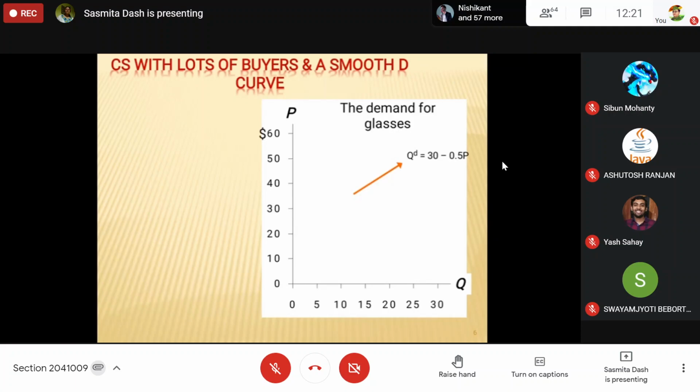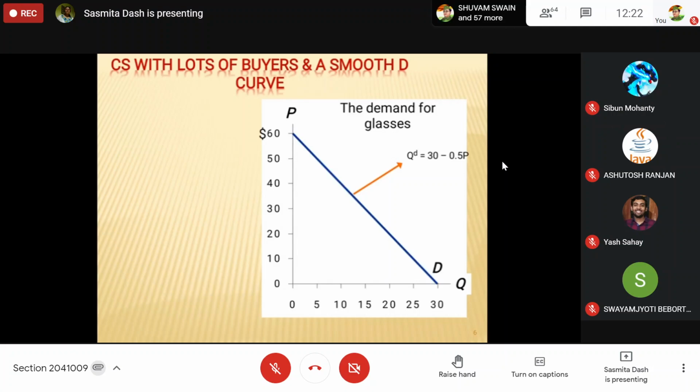Tell me what will be the end points? How much is quantity demanded when price is equal to 0, and how much is the price when QD is equal to 0? When price is 0, quantity demanded is 30. And when quantity demanded is 0, then price is 60. So this is how we calculate.